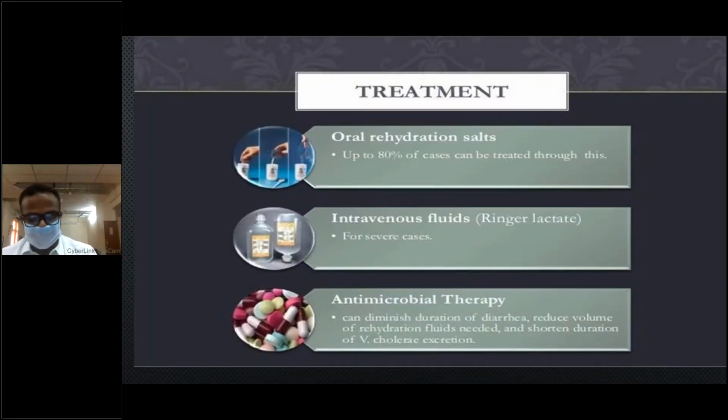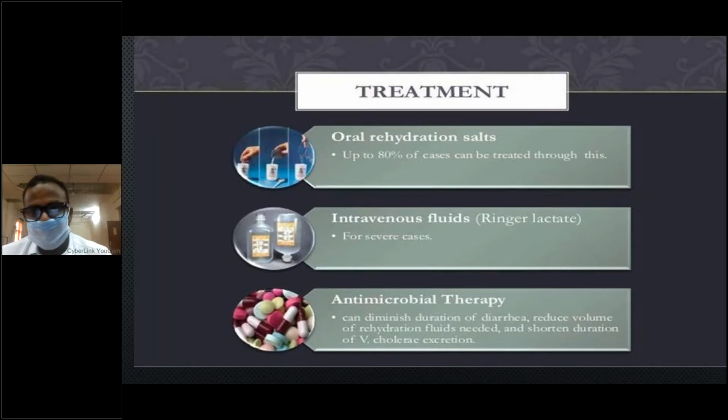Next, coming to the treatment. Treatment involves resuscitation and antibiotics. For resuscitation, the main thing you have to take care of is fluid volume replacement, because of diarrhea there is a loss of fluid. Up to 80% of cases can be treated with oral rehydration, which means no need for antibiotics. Antibiotics are only supportive in cholera. So 80% of patients will recover with oral rehydration fluids, that is ORS. In the ORS, we can add a starch-based component; starch rich ORS is better than normal salt rich ORS.